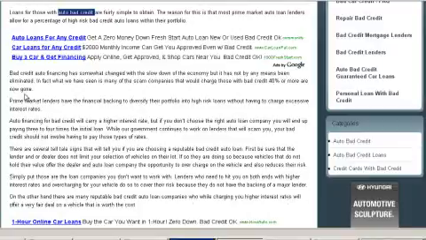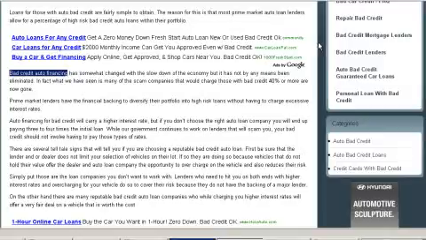What we do have is a lot of keyword or LSI words. Bad credit auto financing. That was an LSI word. We also have loans. This is another keyword, okay? You'll find auto financing. Okay, for bad credit, that was a keyword. Remember, bad credit was an LSI word. Right down here, okay, bad credit auto loan, another LSI word. So throughout this text, we're flooding the LSI words.